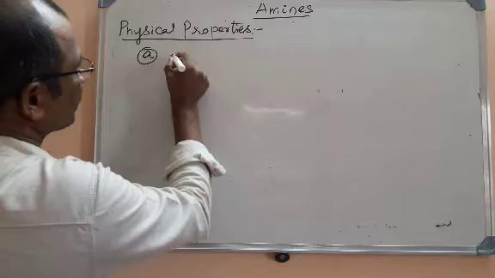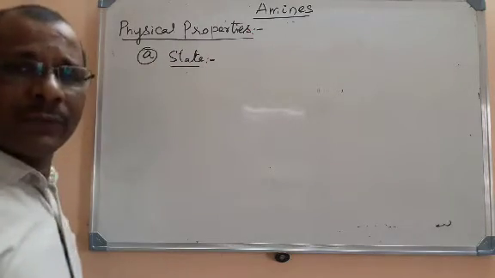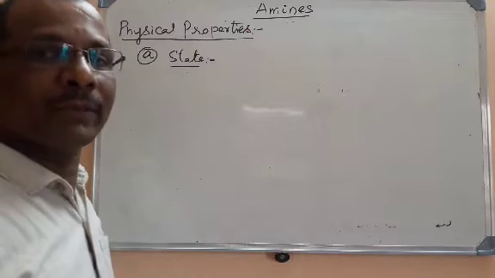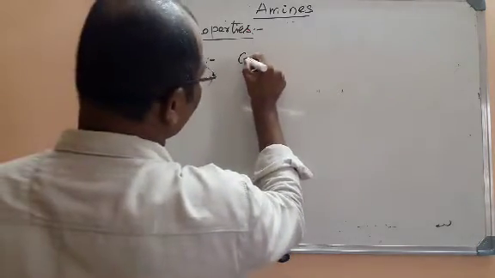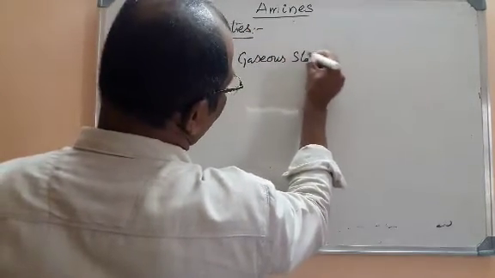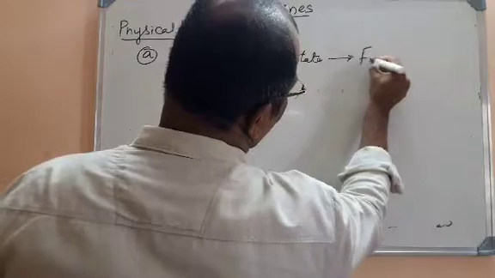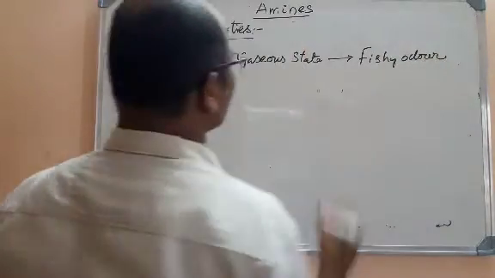The first one is state and odor. If you take amines, lower aliphatic amines will be in the gaseous state, and they will have a fishy odor, the smell of fish.